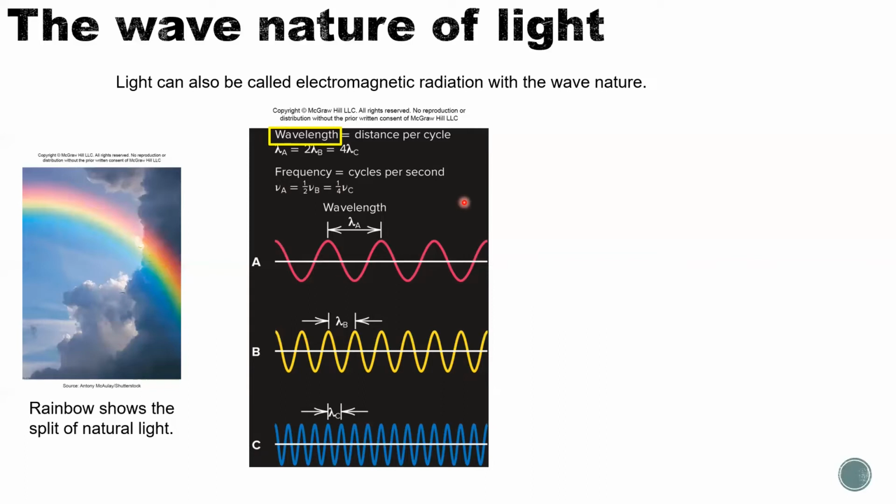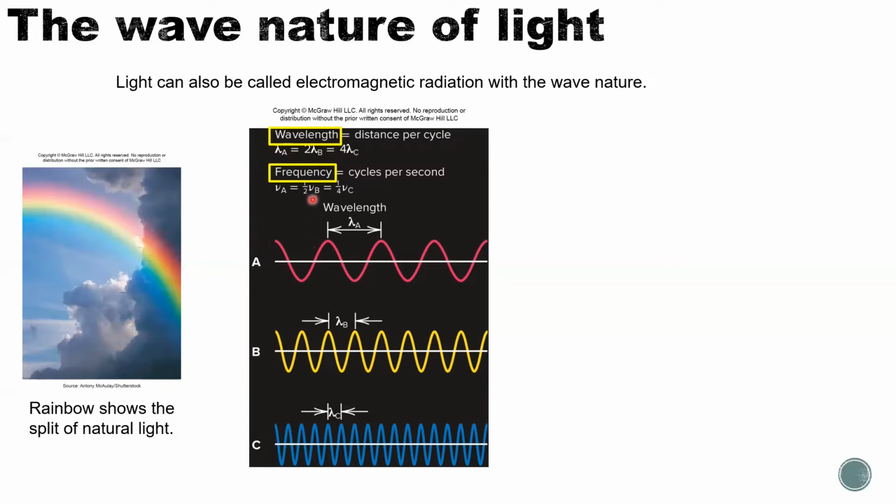That's called frequency. In light, frequency means cycles per second. In each second, how many wavelengths it can complete as it moves forward. That's called frequency. And we use the Greek letter nu to represent frequency, and for wavelength, we use the Greek letter lambda.